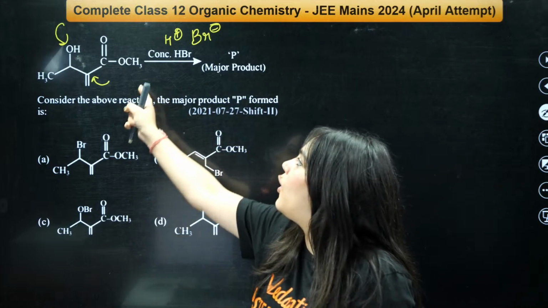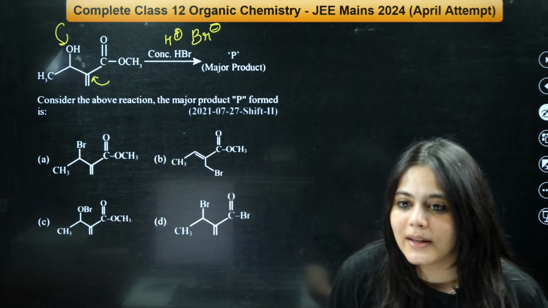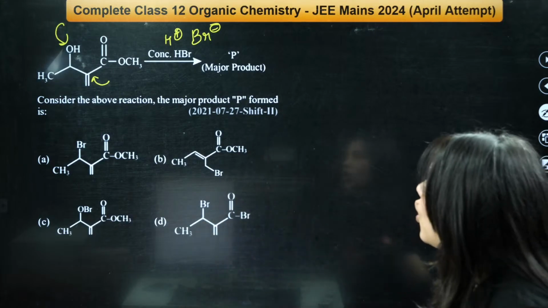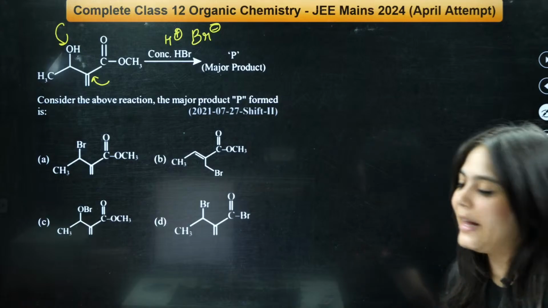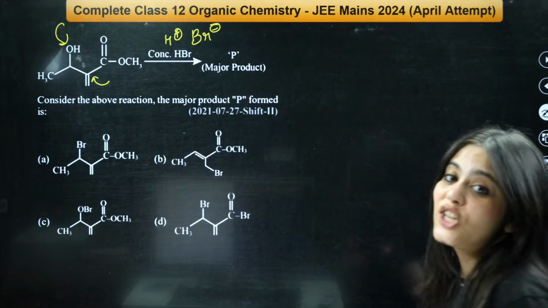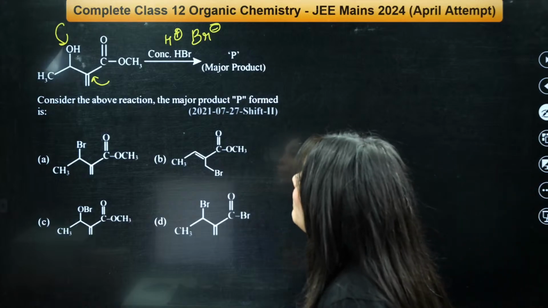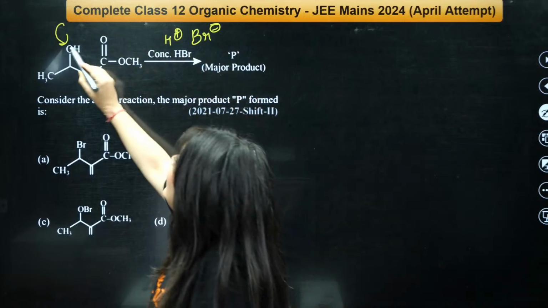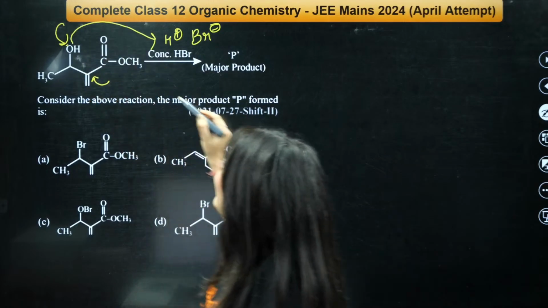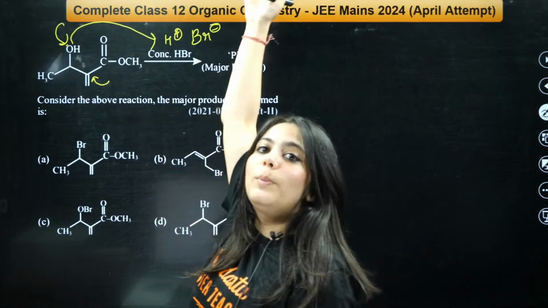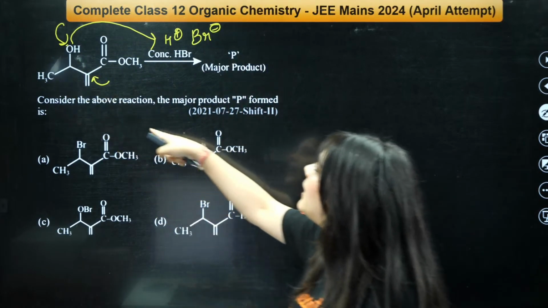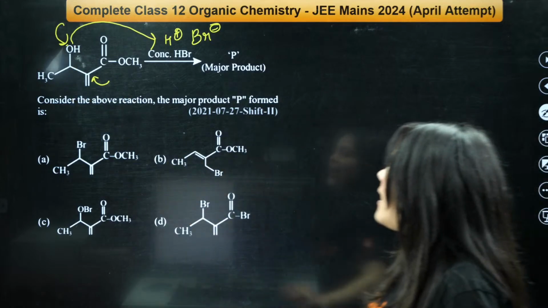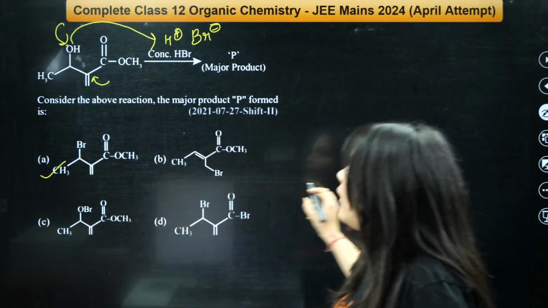And we also have COOCH3 and Br. What do you think will be the attack happening? A. I'm getting so many answers as A. Correct. So what will happen? The OH over here has so many lone pairs of electrons, isn't it? Easy peasy, once again, the lone pair of electrons on the oxygen will attack the H plus, right? And OH2 plus will go away. The positive charge will be created here, and hence the Br will attack over there. So the correct answer is definitely your A option.